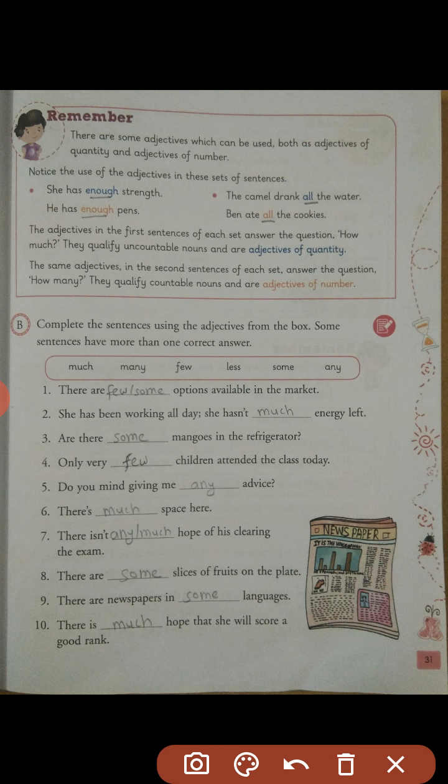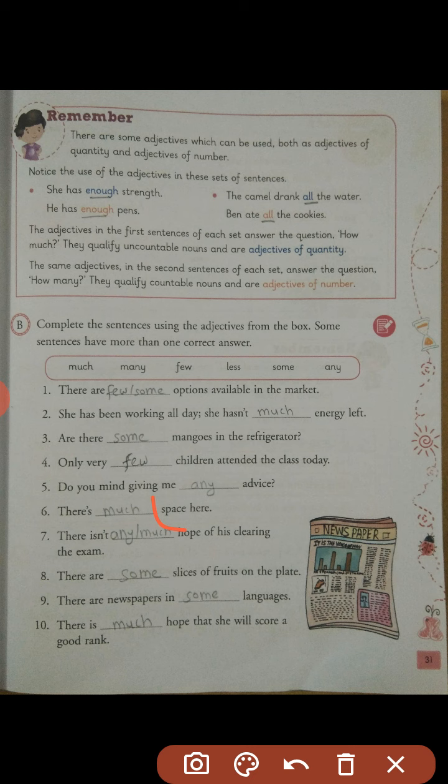Do you mind giving me any advice? Here the word any has come. Any advice, some advice. Much is wrong, less is also wrong. Just think and put it. Much space here. Much space. Many space is wrong, much space will go with it. It is wrong means wrong, you just need to remember this.